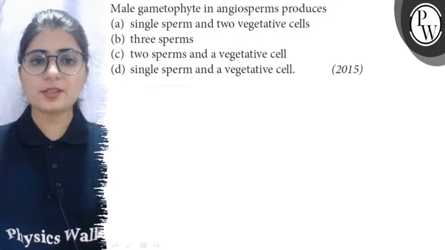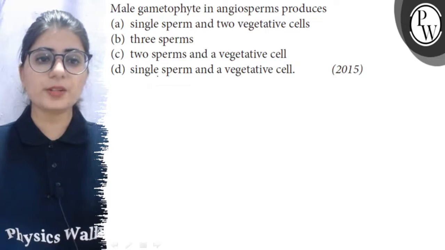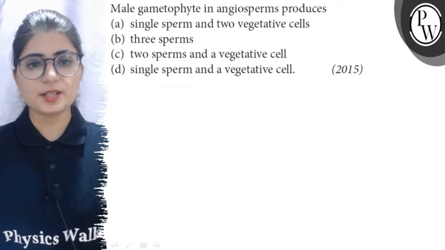The question is: male gametophyte in angiosperms produce, and the options are: single sperm and two vegetative cells. Second option is three sperms. Third option is two sperms and a vegetative cell. And the fourth option is single sperm and a vegetative cell.